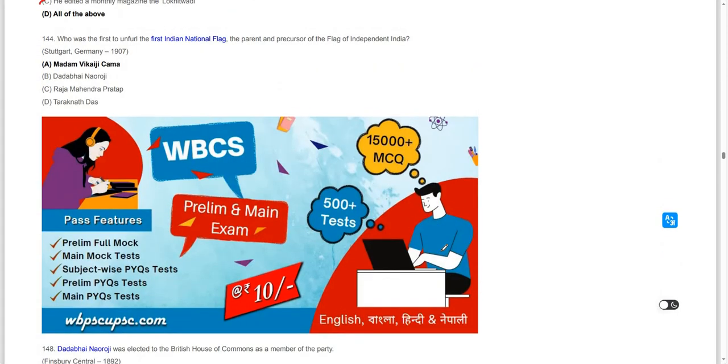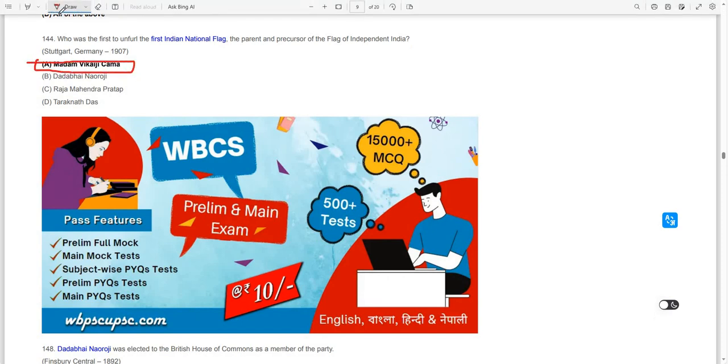Moving on, who was the first to unfurl the first Indian national flag, the precursor of the flag of independent India? It was in Stuttgart, Germany, in 1907. Madame Bhikaji Cama is the one who unfurled the Indian flag for the first time.